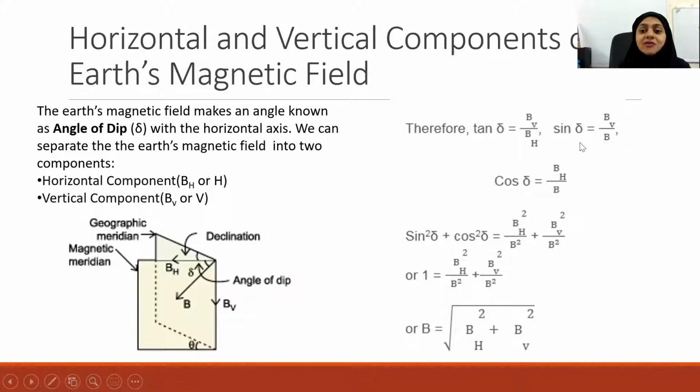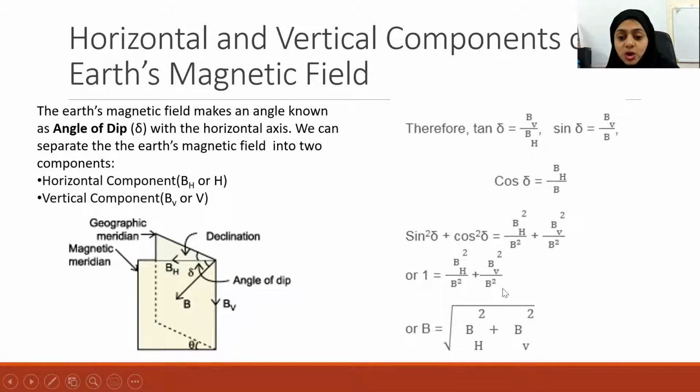That is sin delta divided by cos delta. Sin delta will be BV by B. Cos delta will be BH by B. So if we substitute these two values, we will get tan delta is equal to BV by BH. So if we take sin square delta plus cos square delta, we have BV by B whole square plus BH by B whole square. So what is sin square theta plus cos square theta? 1. So I have written it as 1, equal to BH square by B square plus BV square by B square.